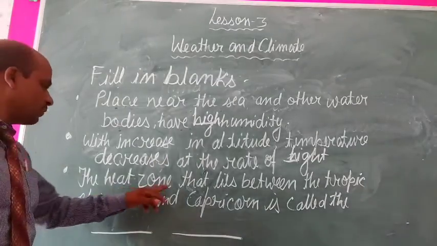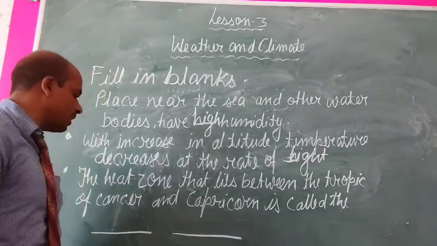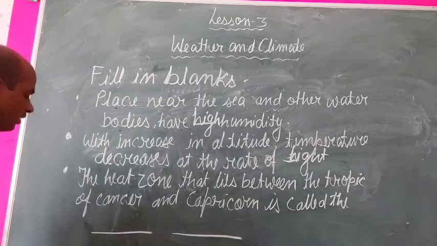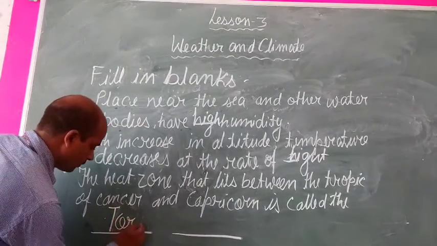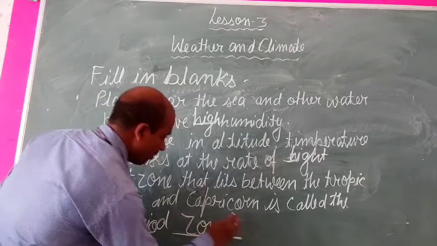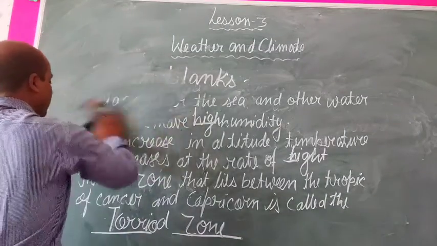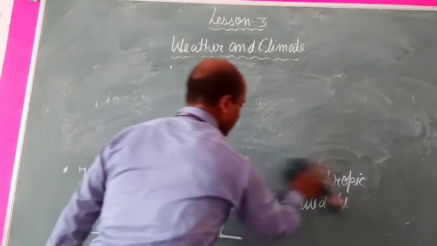Next is the heat zone that lies between the Tropic of Cancer and Capricorn is called torrid zone. By the diagram, we will understand this fact that there are many zones found on the earth.